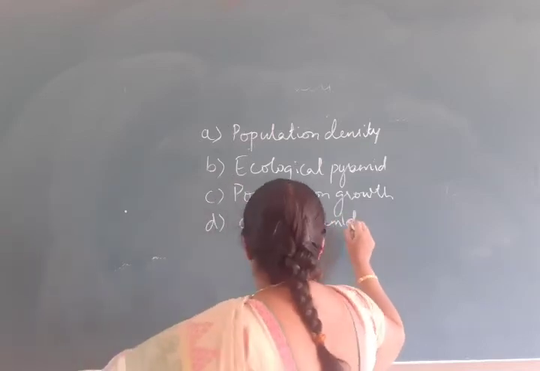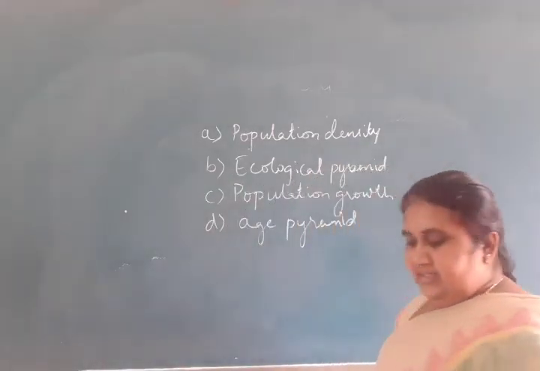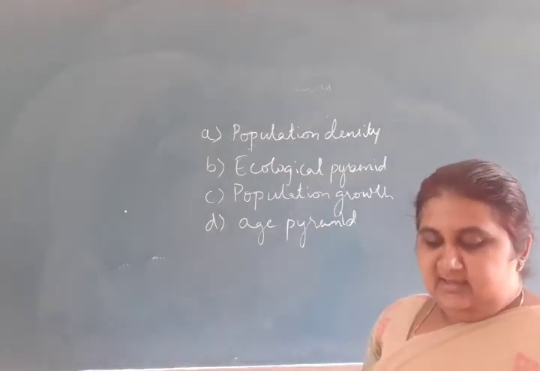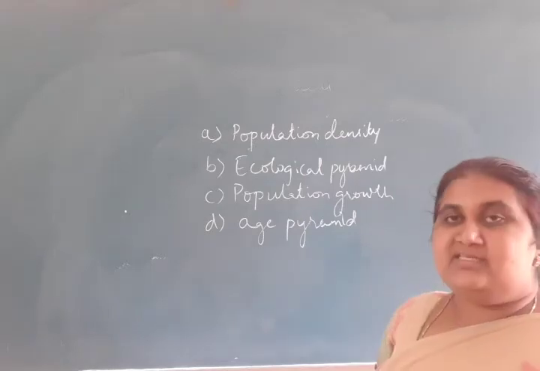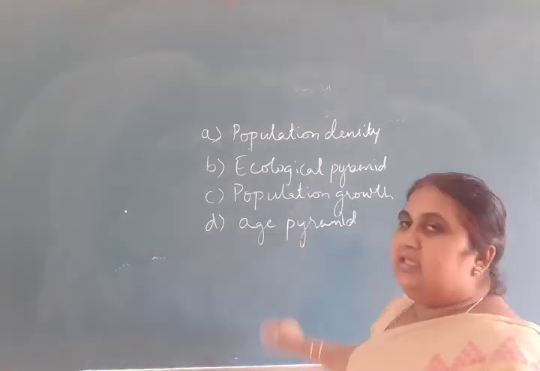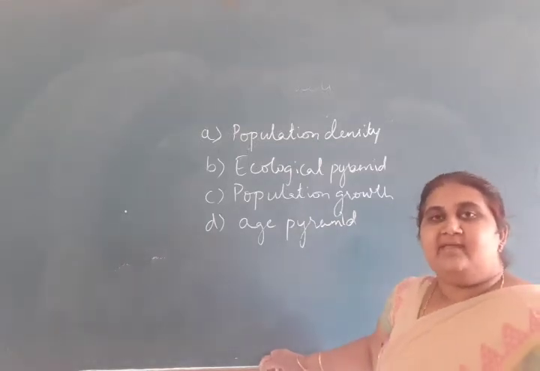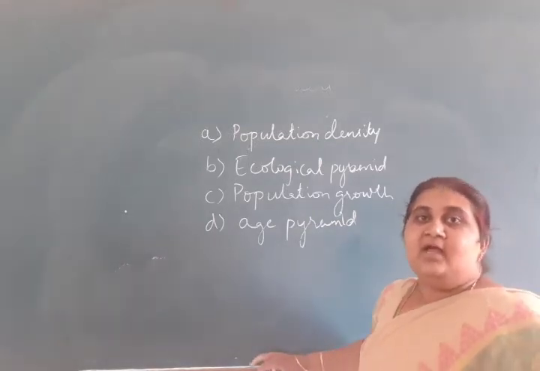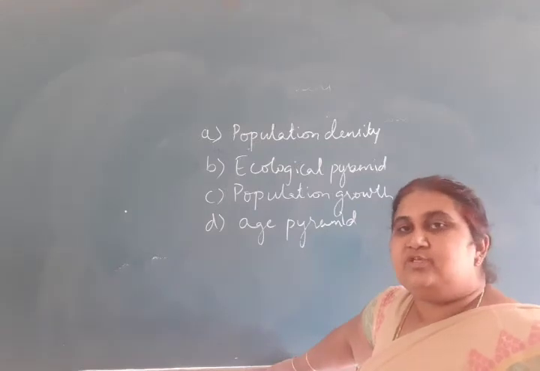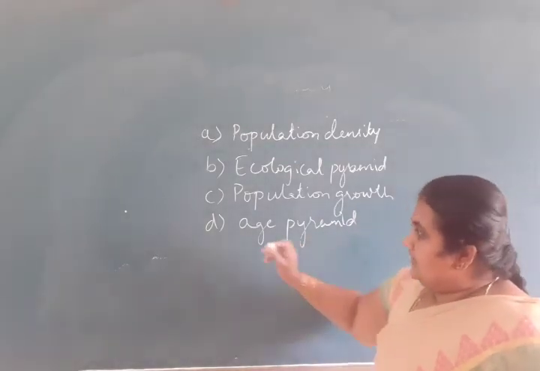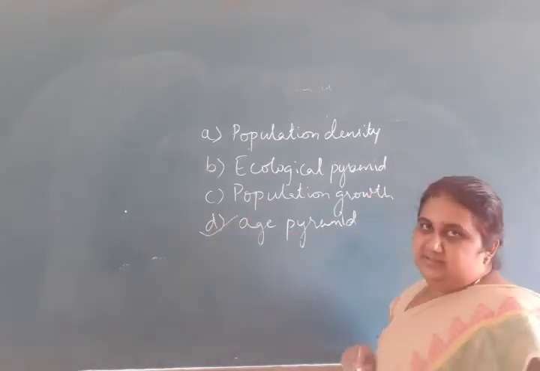If the age distribution is plotted for a population, the resulting structure is called an age pyramid, with pre-reproductive ones in the base, reproductive ones in the middle, and post-reproductive ones on the top. So the correct option is D.